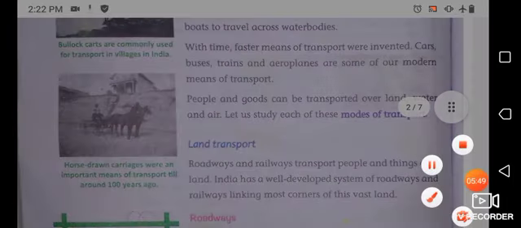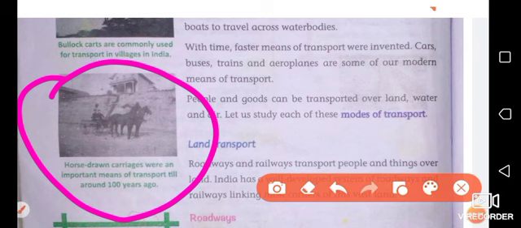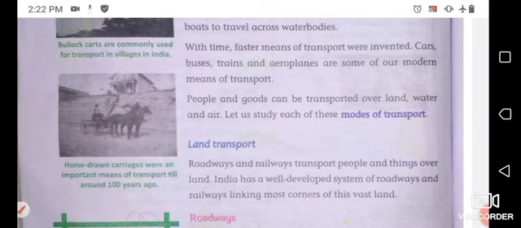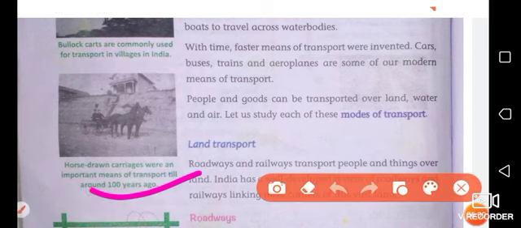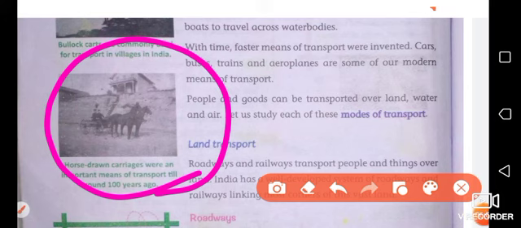Next one you can see in the next picture, horse drawn carriages were an important means of transport till around 100 years ago. So 100 years ago, horses were the main means of transport. They used to take the goods from one place to another.